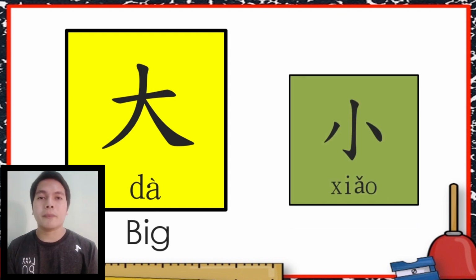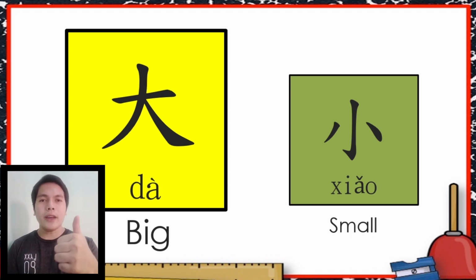What about this one? It is xiao. Again, xiao. Xiao in English it means small. Very good. Again, xiao. It means small. Ta. Big. Xiao. Small. Very good.